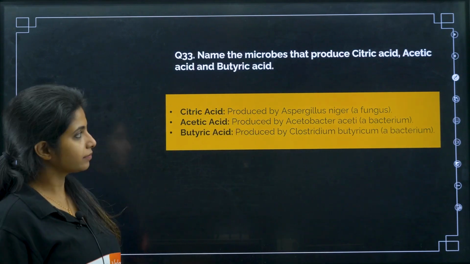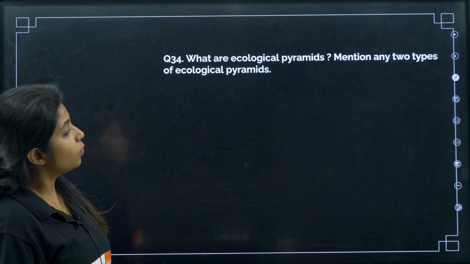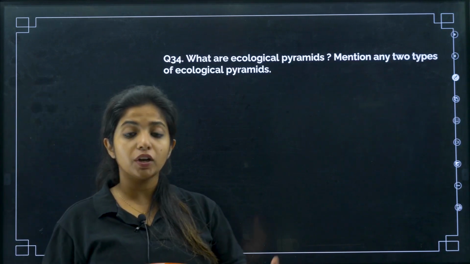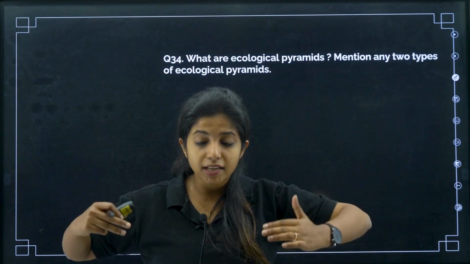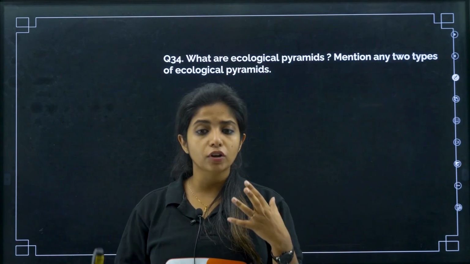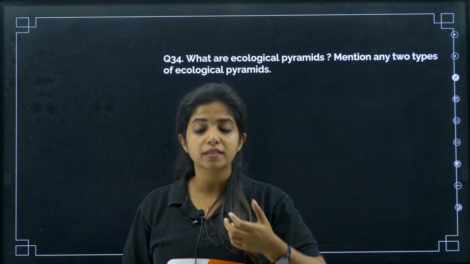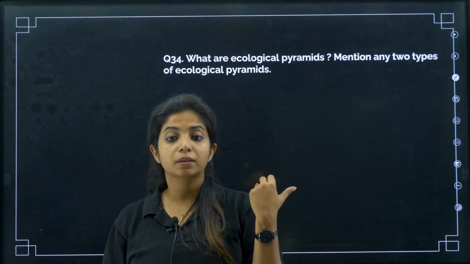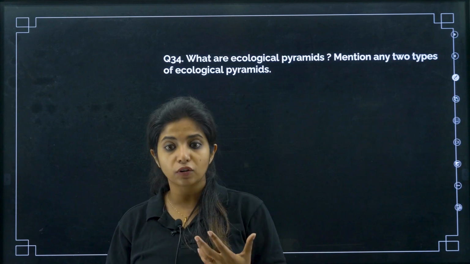Good. Next, what are ecological pyramids? Mention any 2 types of ecological pyramid. So an ecological pyramid is where you are categorizing organisms according to their trophic level, my dear children. You have multiple types of ecological pyramids. Now what is the use of ecological pyramids? They give you information about the number of individuals, the biomass, the energy flow and everything.